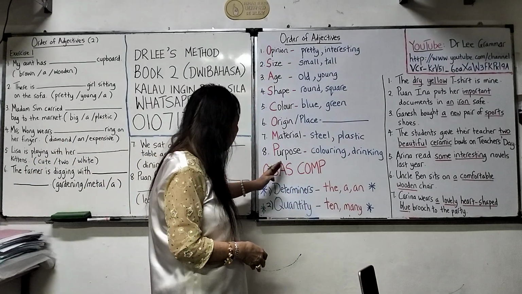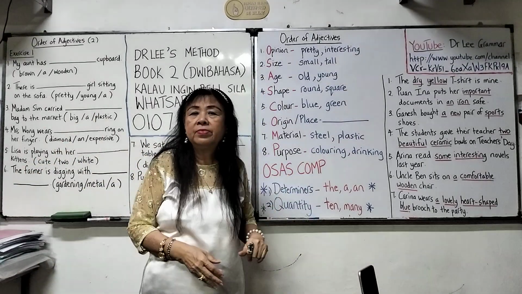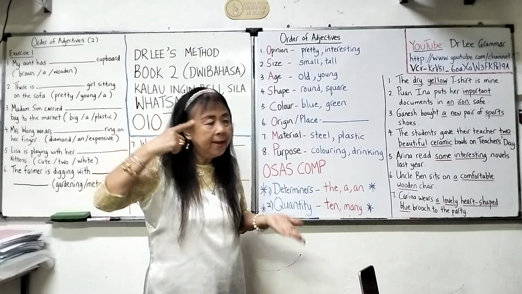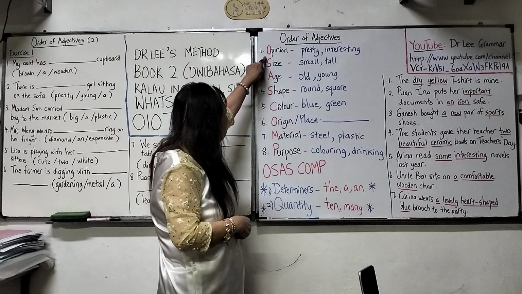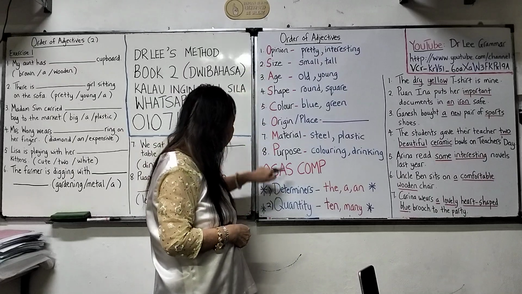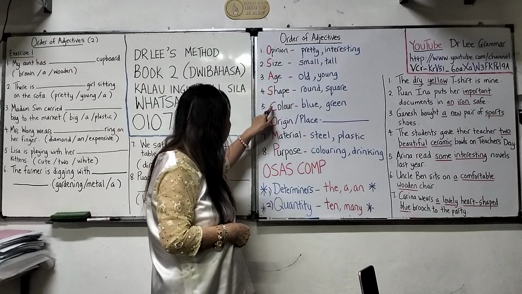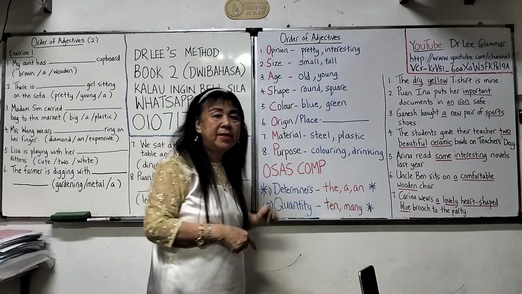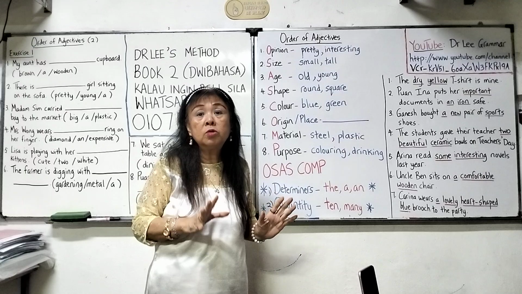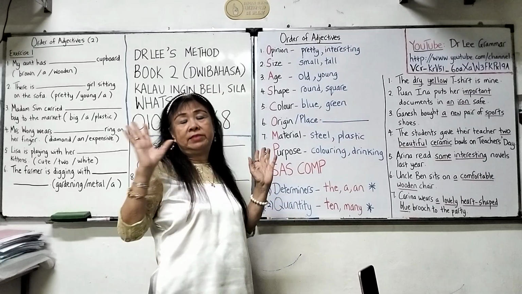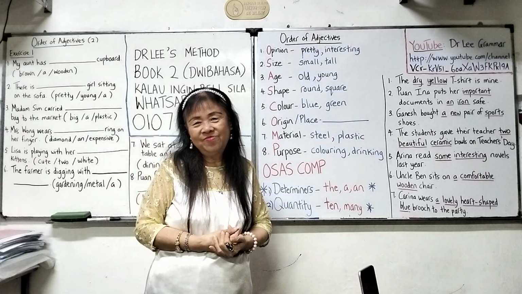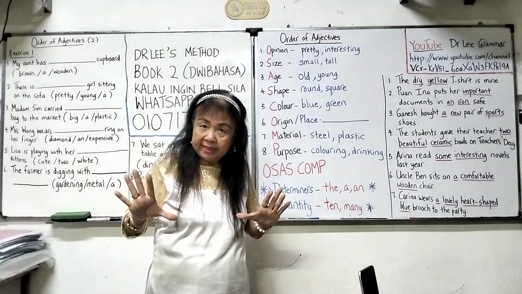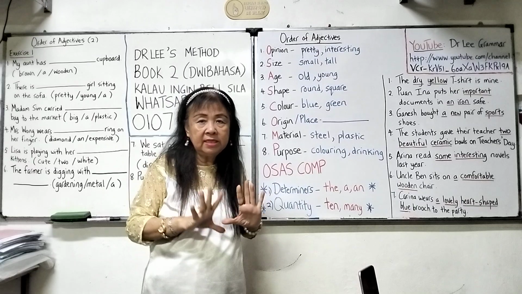So in other words, we follow this OSASCOM. Easier to remember actually. O for opinion, S for size, A for age, S for shape, C for color, O for origin, M for material, P for purpose. OSASCOM. Now, is it that simple? Actually, no. But this is the main and the basic. Basically this is the way.